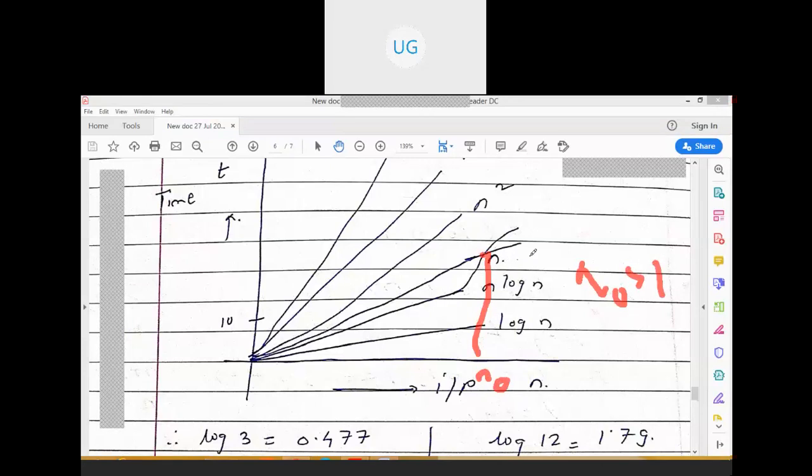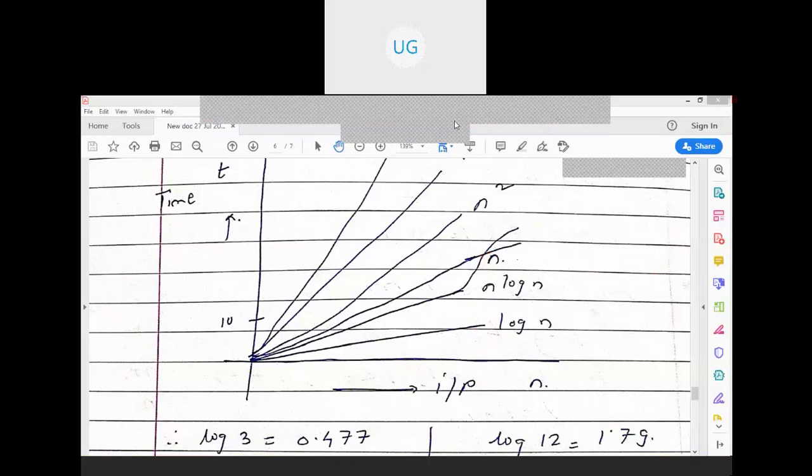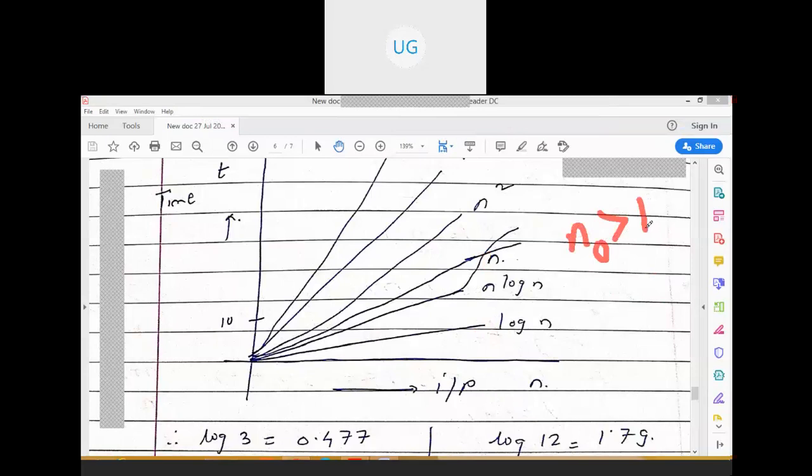And for this it depends on the n value. Yes, crossing will take place after number 1. So n0 has to be greater than 1. Here I have written the condition: n0 has to be greater than or equal to 1, right? So after a certain point it will cross.